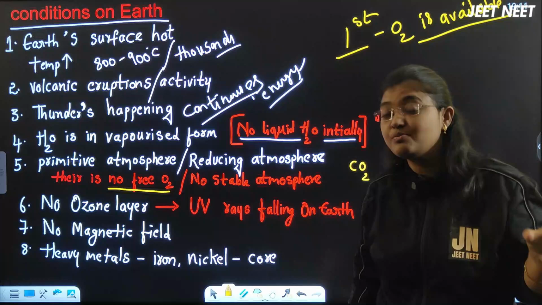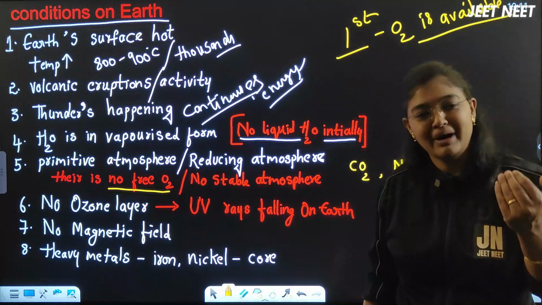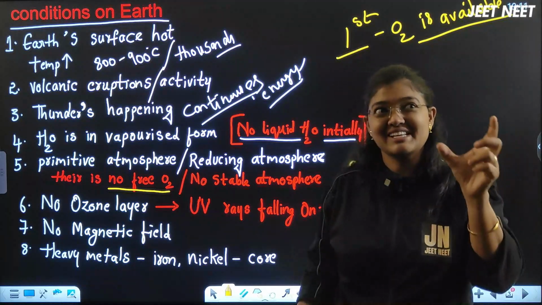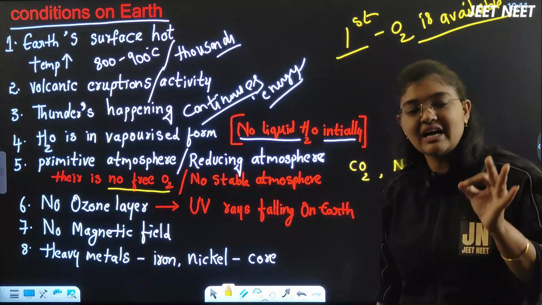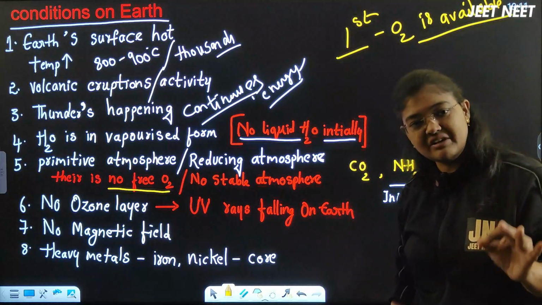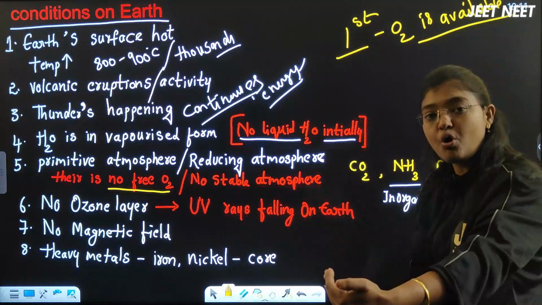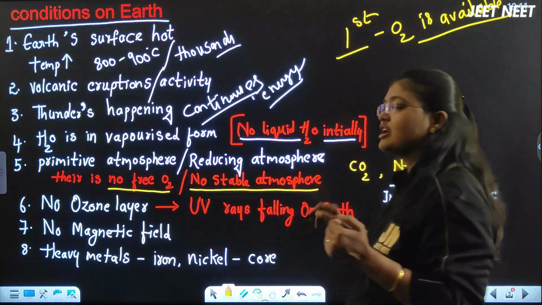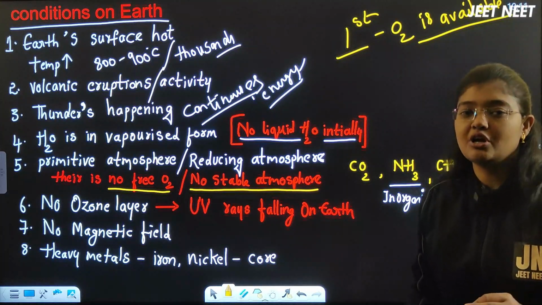You don't find these points in any other videos, beta, right? So I'm not just telling you like this, but you go and watch my series, you will get to know exactly what NCERT says, right? There was no free oxygen available at that time, but oxygen was available when the earth was formed for the first time. It was mixed with other molecules, and the atmosphere was not a stable atmosphere at that time. That's why we call this atmosphere a reducing atmosphere.